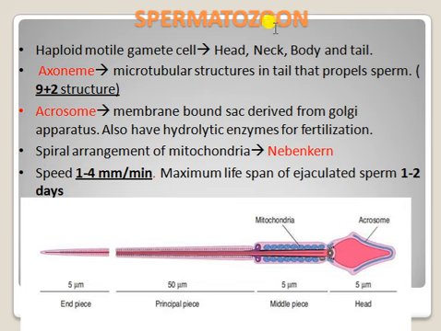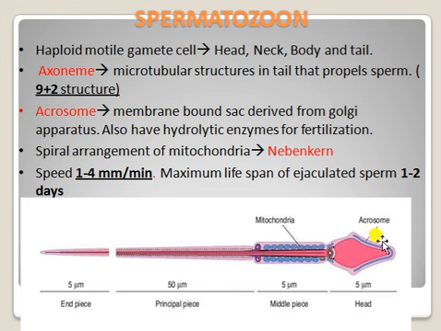So these spermatozoa, what is that? A haploid motile gamete cell with head, neck, body. If you take the structure, this is the acrosome, and this is a microtubular structure in the tail. The acrosome is the head part. The acrosome is a membrane bound sac derived from the Golgi apparatus.